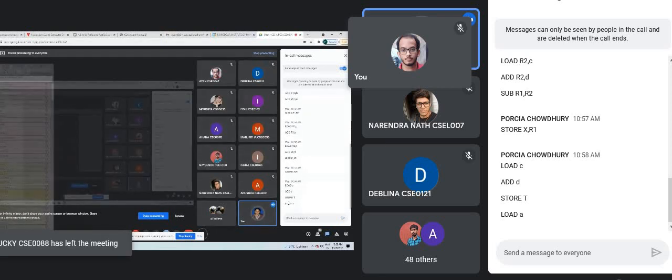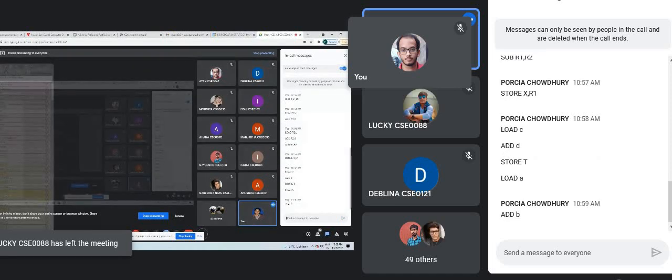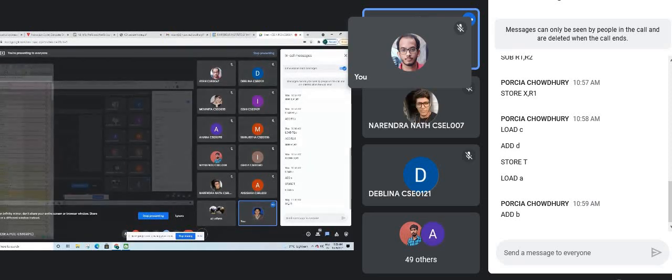Then add B, which means we add B to the accumulator and store the result back into the accumulator.